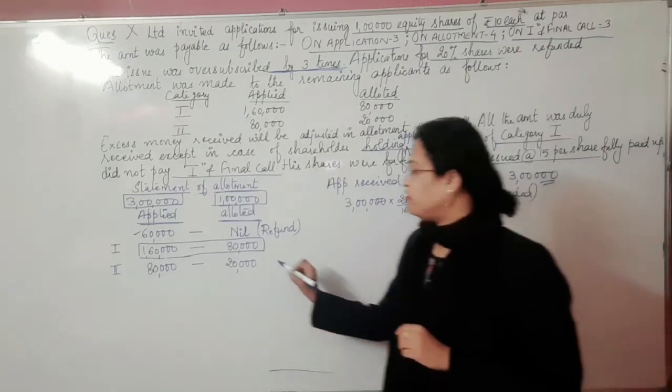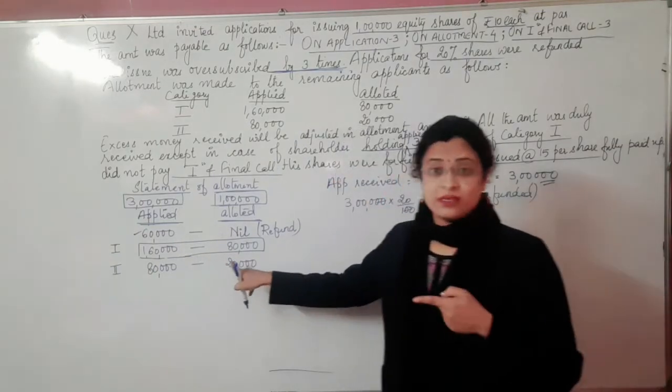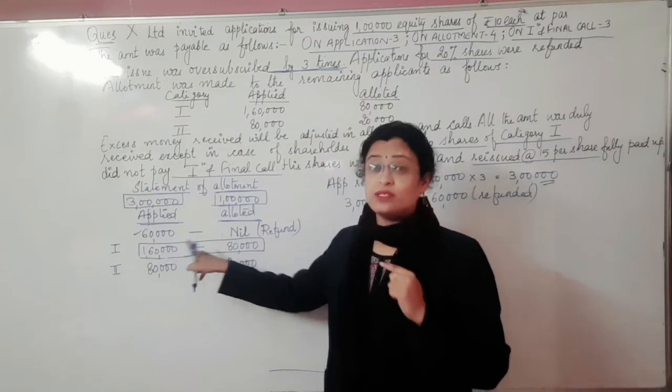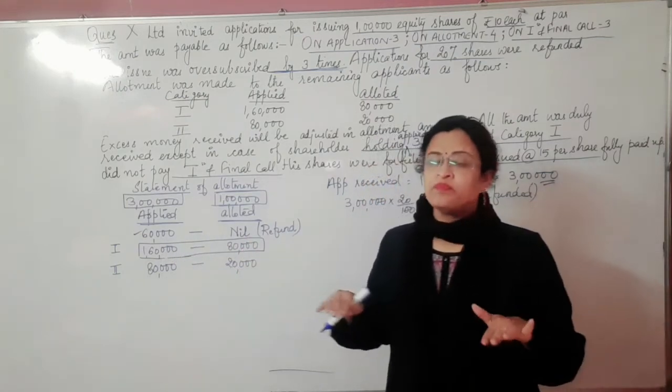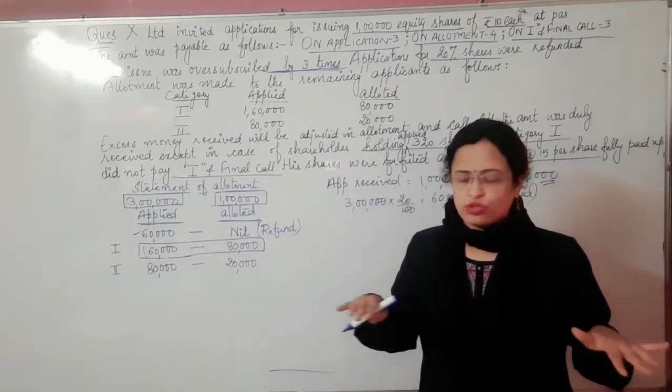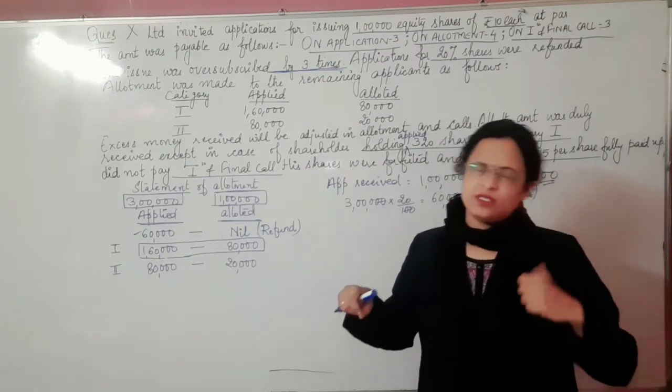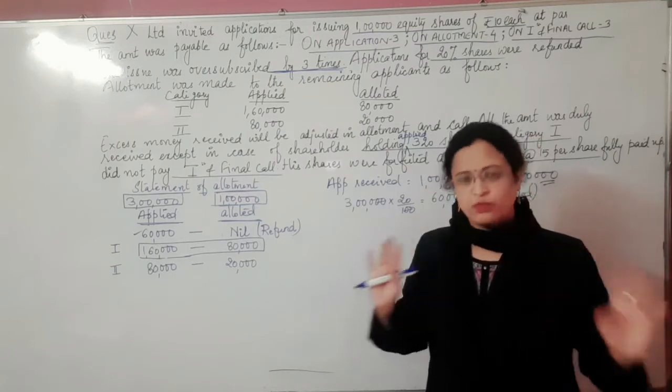We can find some excess amount is included, because applied is not equal to allotted. If applied is equal to allotted, then no adjustment or proportionate allotment is required, because whatever the company applied, the allotted is the same. So the question becomes very simple.